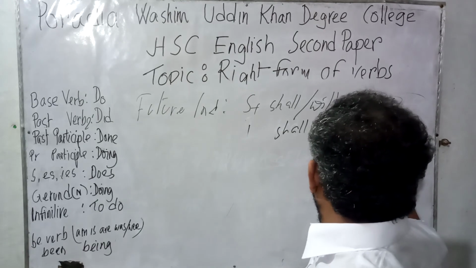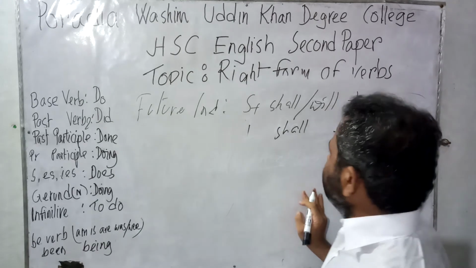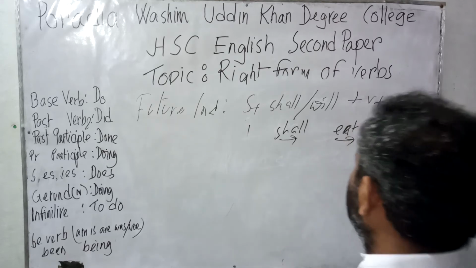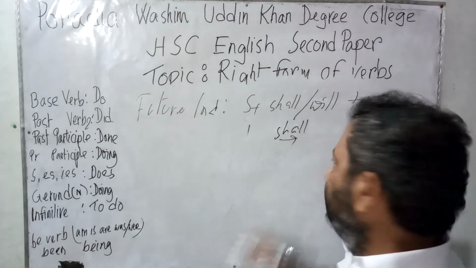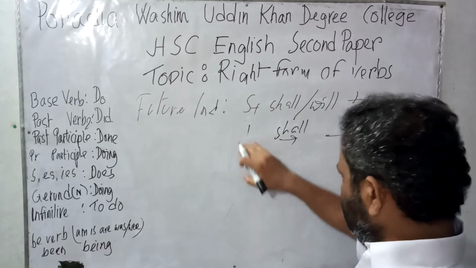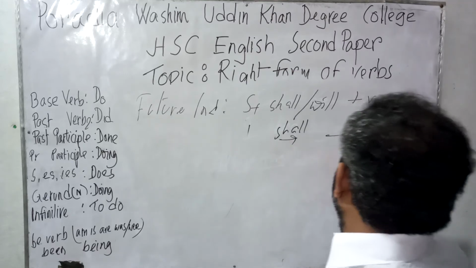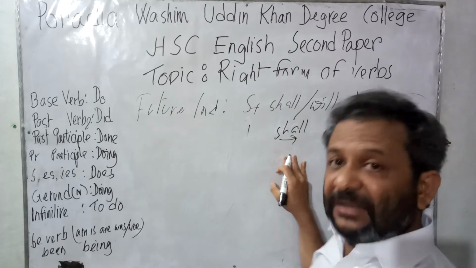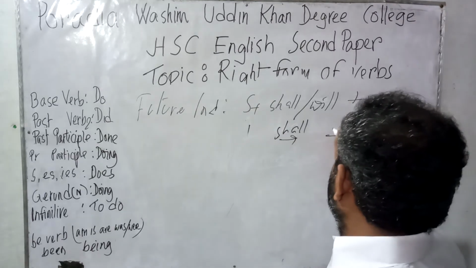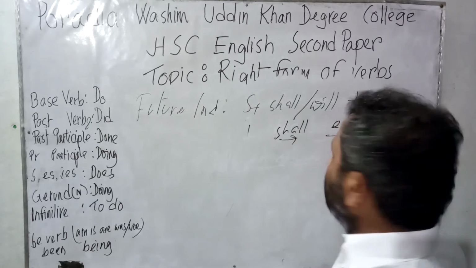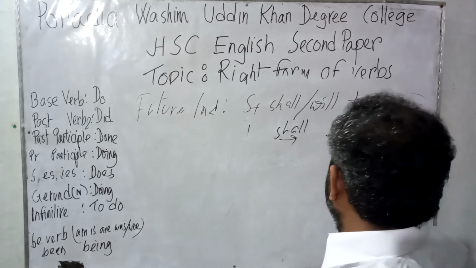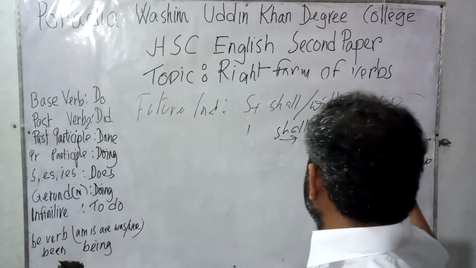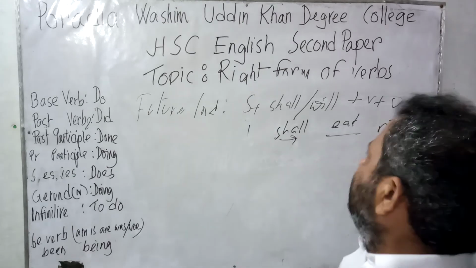I shall eat rice. Then shall is a verb, eat is a verb. Now if we find that there is nothing here, only I shall is given, we know we eat rice. So as long as shall is given, we can use here eat, because people eat rice. As long as the subject I is given, shall is also given, and rice is also given, so definitely it would be eat. I shall eat rice.